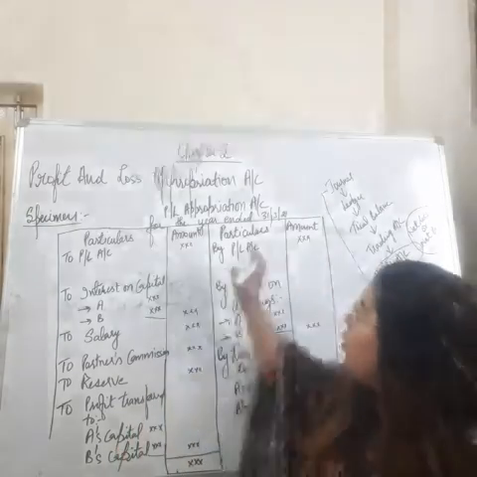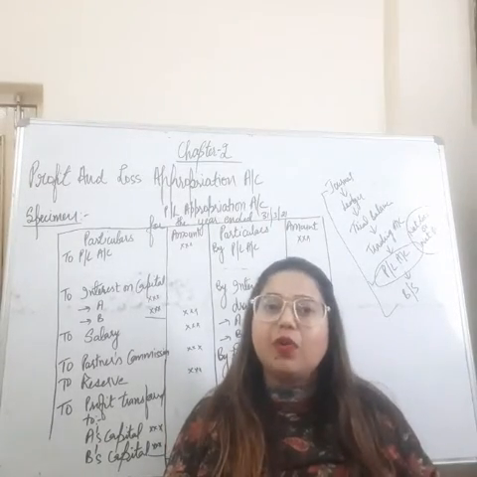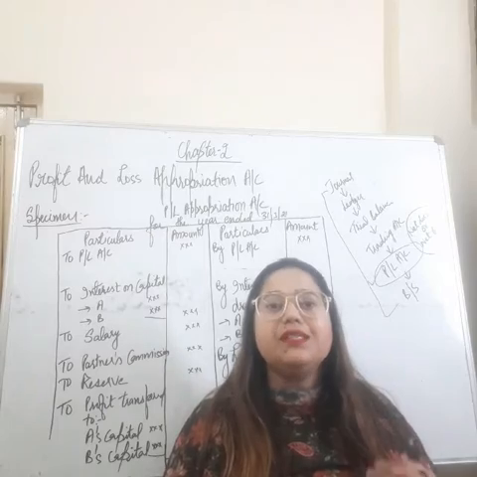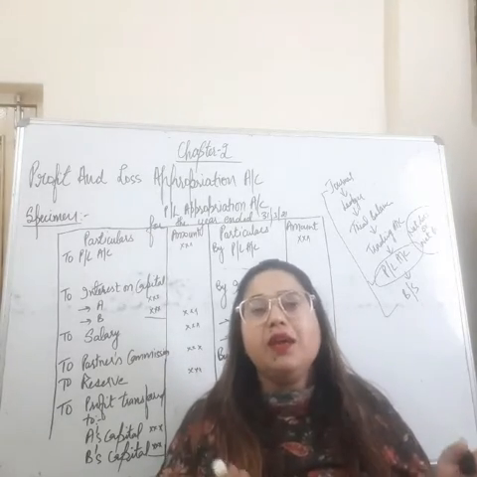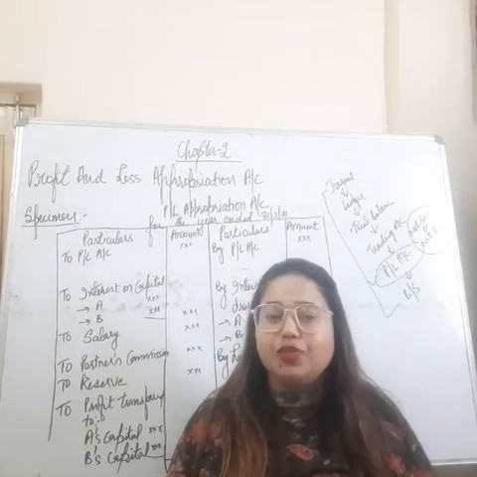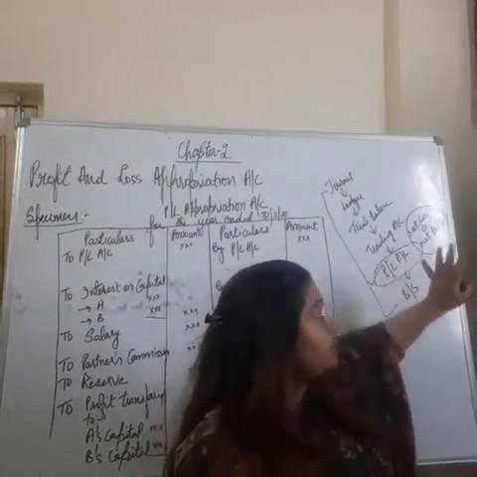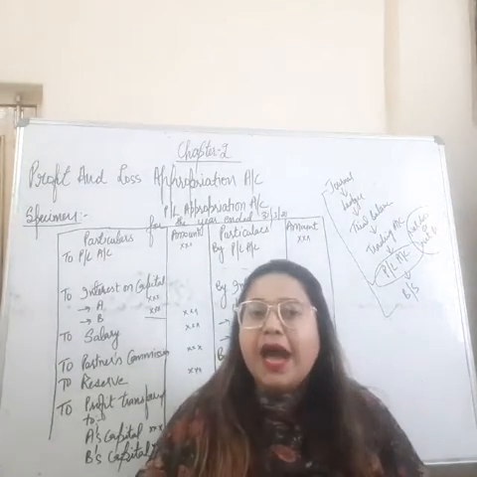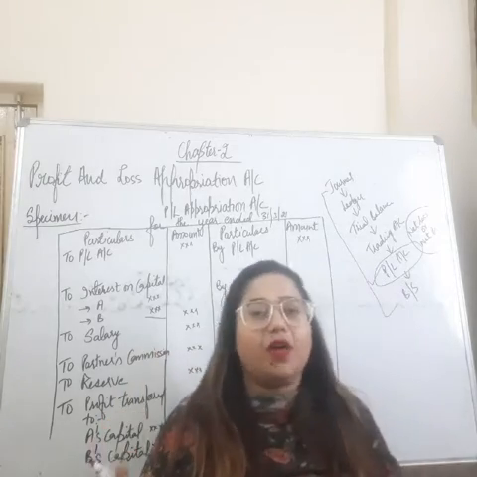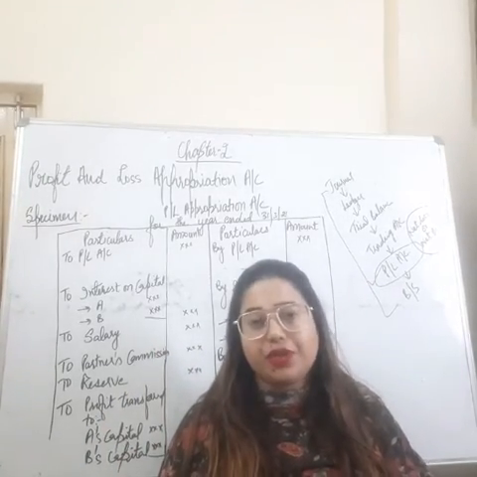Now what is the meaning of appropriation? P&L appropriation account is an extension to the P&L account. Why extension? Because it is to be made after making the profit and loss account. So we just have to take the divisible profit after making the P&L account, and we have to transfer that profit into the P&L appropriation account. This is the beginning amount in order to start our P&L appropriation account.